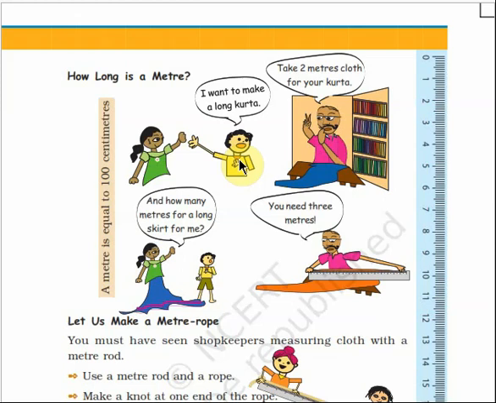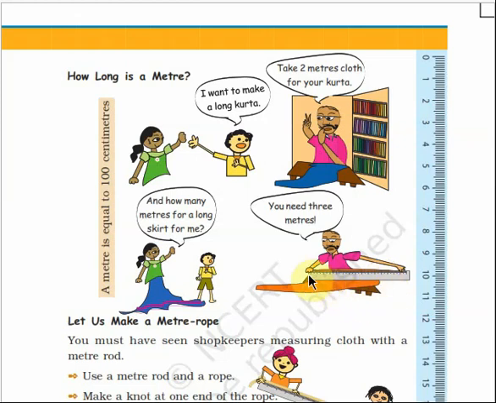Understood? And the shopkeeper measured the cloth. You can see the shopkeeper is measuring the cloth and has given him 2 meters length of cloth for making a kurta. By this time this girl is saying, and how many meters for a long skirt for me? She wants to make a skirt for her. And how many meters of cloth does she need to make a skirt for her? So what is the shopkeeper replying? He said that you need 3 meters. So for making a long skirt for this girl, she needs 3 meters of cloth. Again the shopkeeper took his meter rod, measured the cloth and gave it to her.